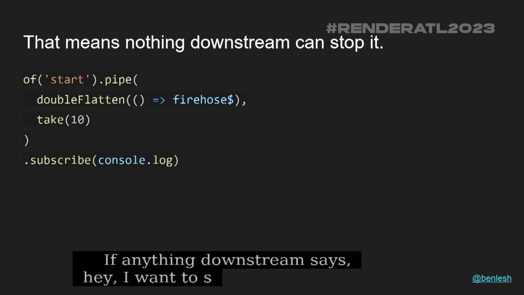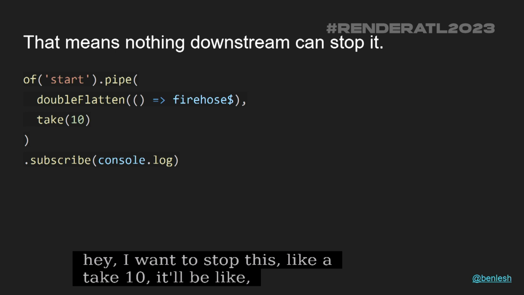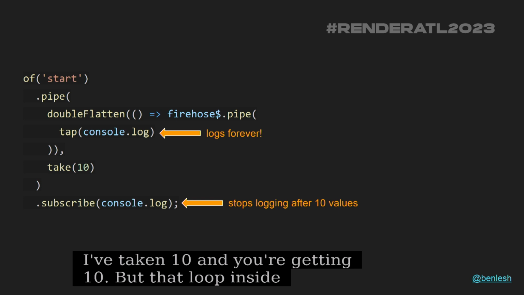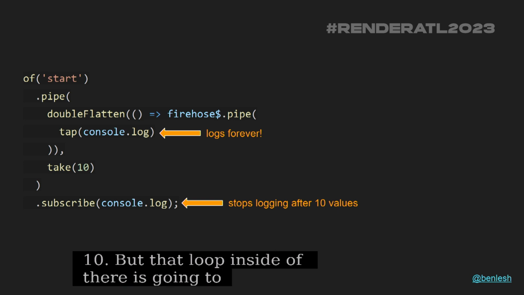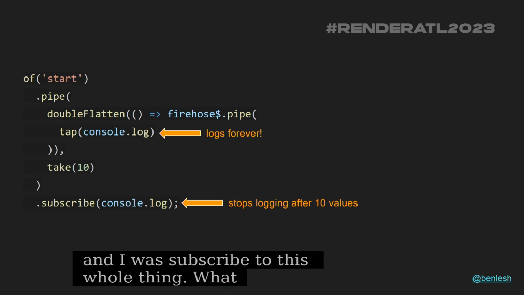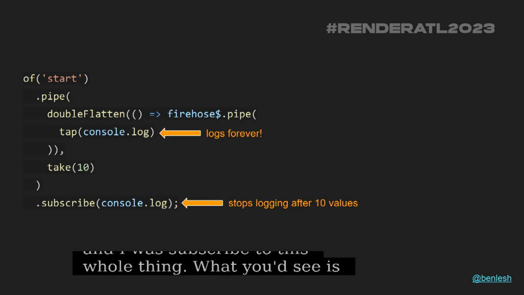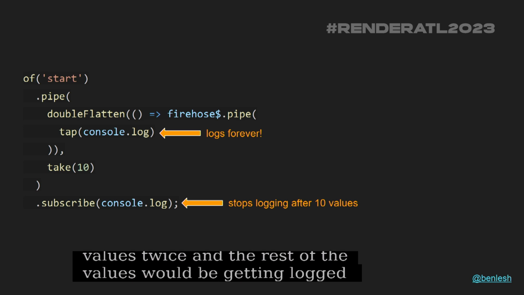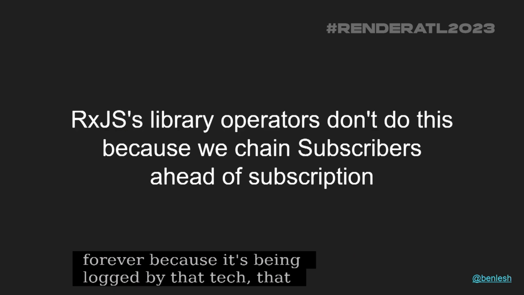So if anything downstream says, hey, I want to stop this, like a take(10), it'll be like, yeah, I've taken 10 and you're getting 10, but that loop inside of there is going to keep going forever. So if I add a tap in there and I was to subscribe to this whole thing, what you'd see is it would log out the first 10 values twice, and then the rest of the values would just keep getting logged forever because it's being logged by that tap.